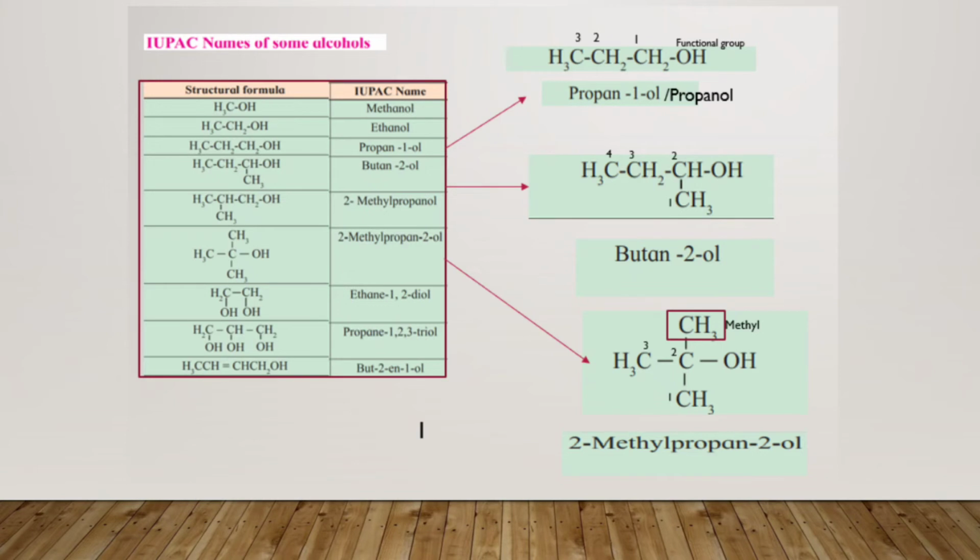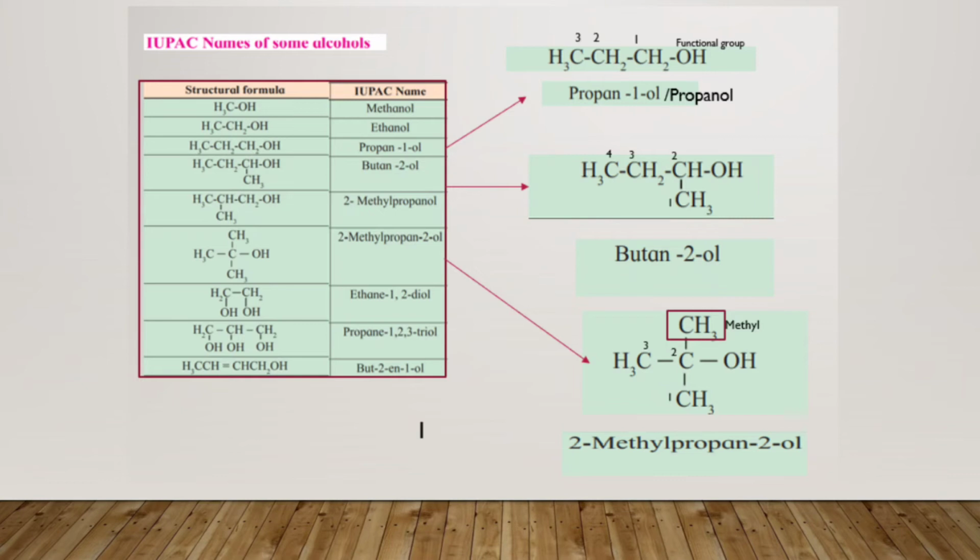Now move to the next one. You have the next structural formula, that is CH2 CH and CH2. All these carbons are attached by the functional group, that is the OH group. So for naming this type of compound, you have to first see the parent compound. The parent structure over here is propane, and each carbon is attached by the functional group, the hydroxyl or OH group. So here the name of the compound will be propane-1,2,3-triol, since 3 OH groups are present.